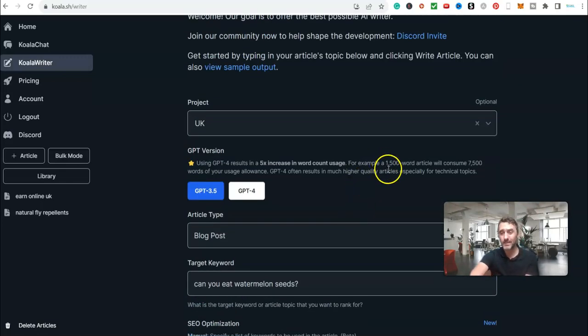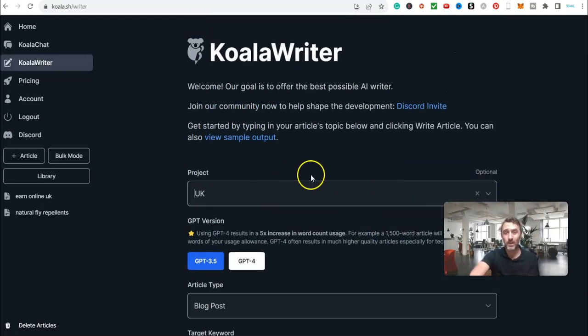You can also integrate this with your own website as well. And by the way, if you don't have a website, you can get a free one. You can go on Google Sites, Wix, Weebly. There's lots of these. Just type in free website, okay? So we have this option down here.